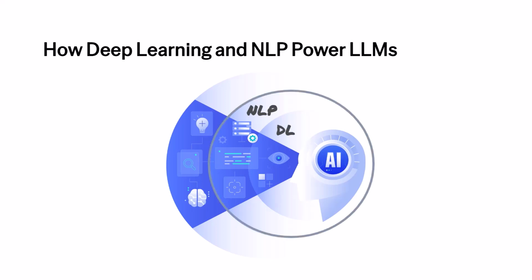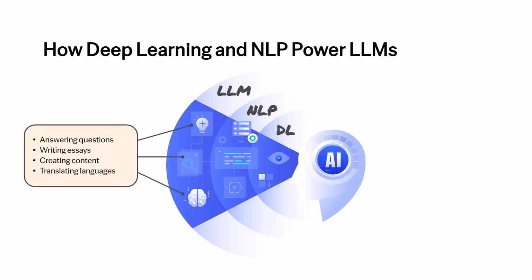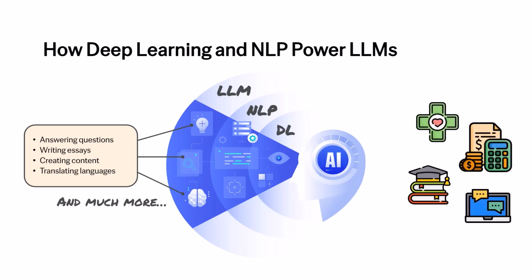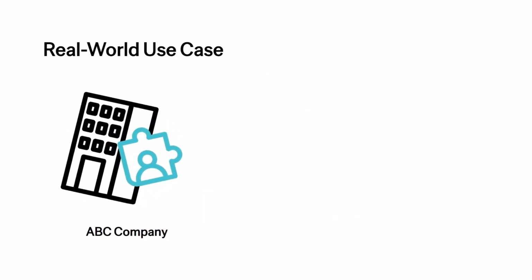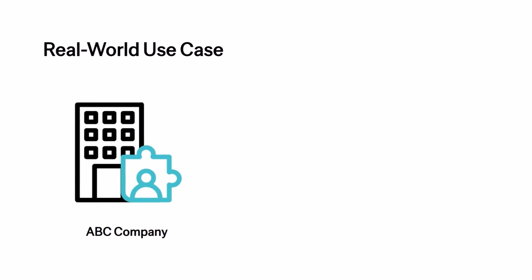Put those two together and you get large language models, which can do everything from answering questions and writing essays to creating content and even translating languages. LLMs represent the peak of what deep learning and NLP can achieve together. Their ability to handle language in a nuanced and flexible manner has revolutionized industries from healthcare and finance to customer support and education. Let's explore an example that clearly illustrates the application of the concepts we've discussed previously.